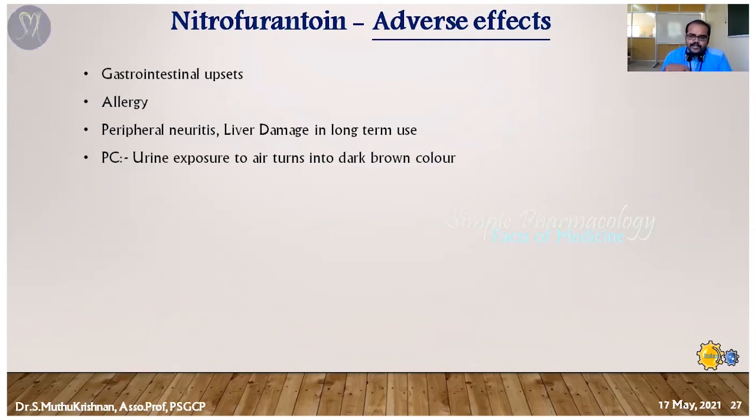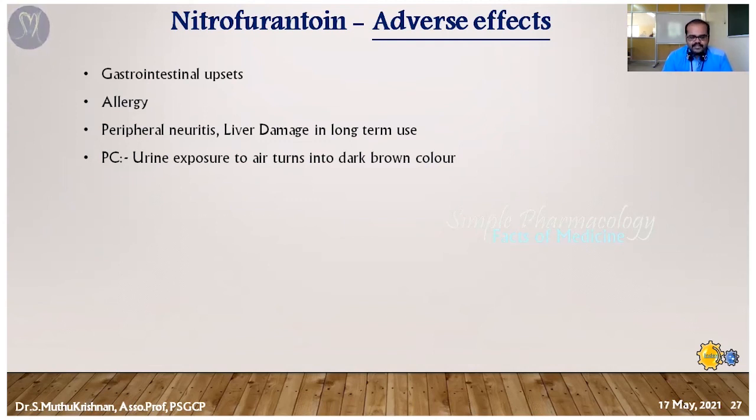When it is eliminated through urine, it is oxidized by atmospheric oxygen, so the urine becomes dark brown to black in color. You must pass this information to the patients. There is no need to panic about this symptom, since it is caused by oxidation of nitrofurantoin free radicals. Once oxidized, it turns brown and black.